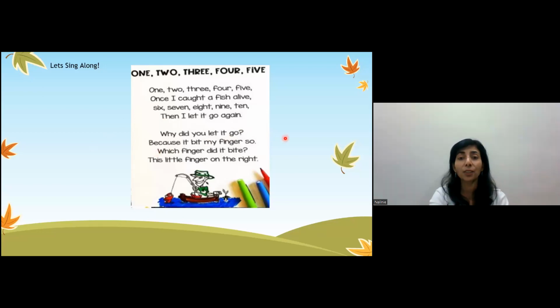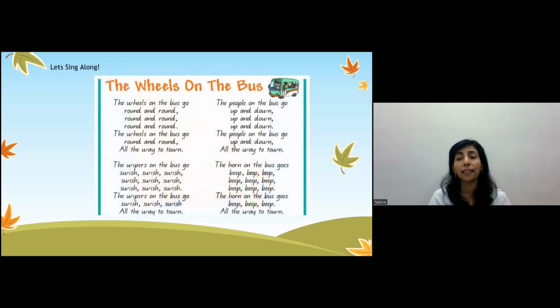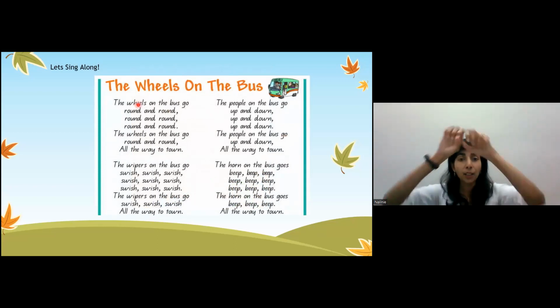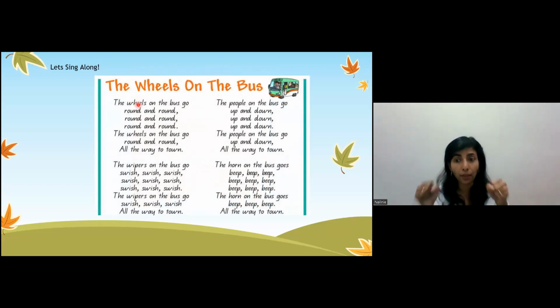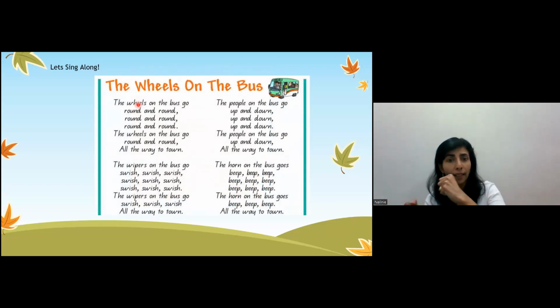Okay, let's sing another song, okay? Before we finish, let's sing another song. This is a long song. It's called The Wheels on the Bus. Do you know when you go, all of you have gone on the bus, right? So you have the wheel of the bus. The bus driver is using the wheel to turn the bus left and right, okay?